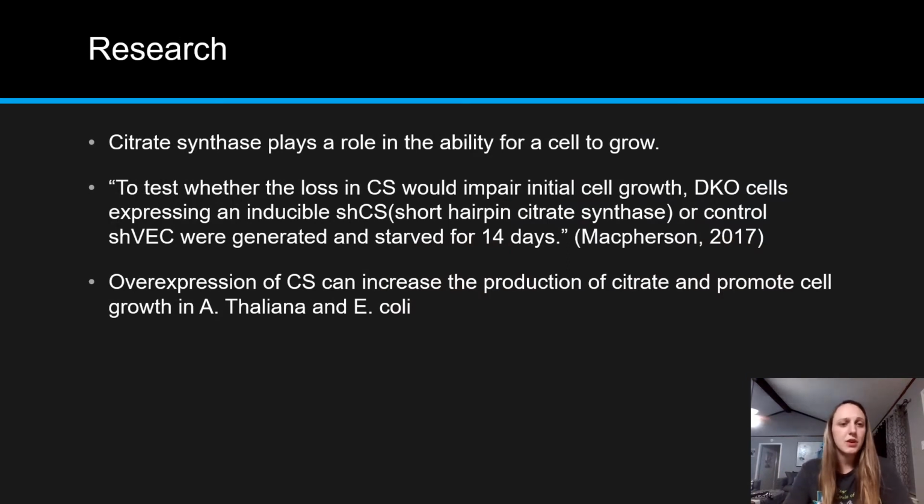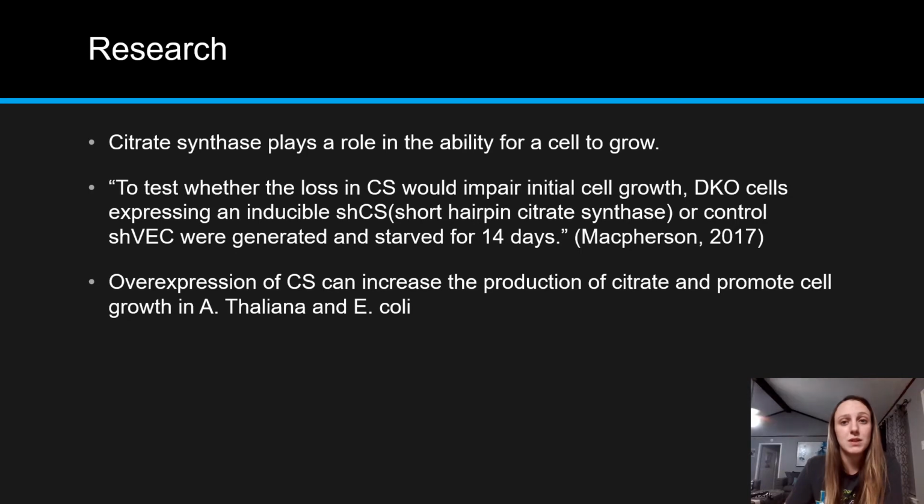All right, so according to the article, citrate synthase plays a role in the ability for the cell to grow. They did a few different tests. One, to test whether the loss in citrate synthase would impair initial cell growth, DKO cells expressing an inducible SHCS or control SHVEC were generated and starved for 14 days. And then to investigate the sequence of signaling events that regulate initial cell growth, DKO cells were cultured in the absence of IL-3 for 21 days.